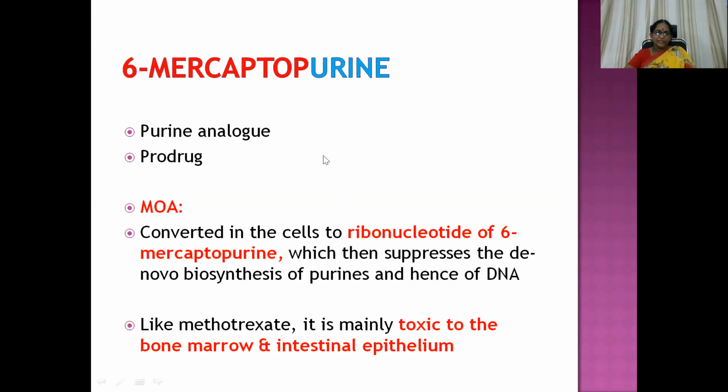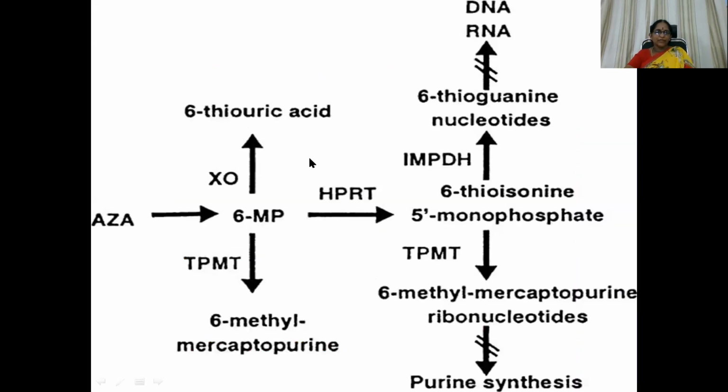Like methotrexate, it is mainly toxic to the bone marrow and intestinal epithelium. Same. So here you can see azathioprine and 6-mercaptopurine. With the help of the xanthine oxidase enzyme, it is going to get converted to 6-thiouric acid, which is inactive and gets excreted through urine, and to 6-methyl-mercaptopurine with the help of TPMT enzyme. And here the very important thing, there is the